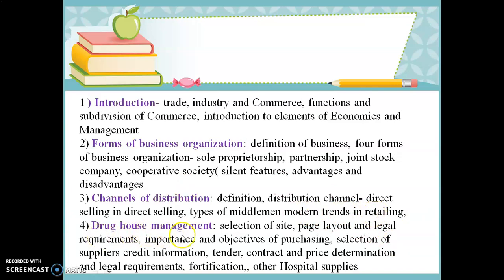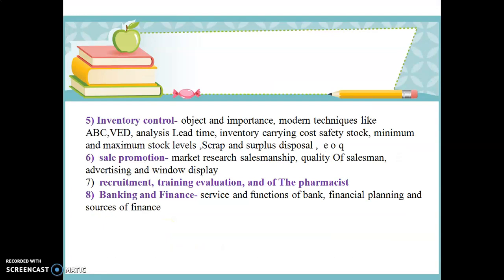Then drug house management, which is also called DHM in short. In that, the selection of site, then layout and legal requirements, importance and objectives of purchasing, then selection of suppliers, credit information, tender, contract and price determination and legal requirements, then codification, and other hospital supplies. These all points are included in this chapter.